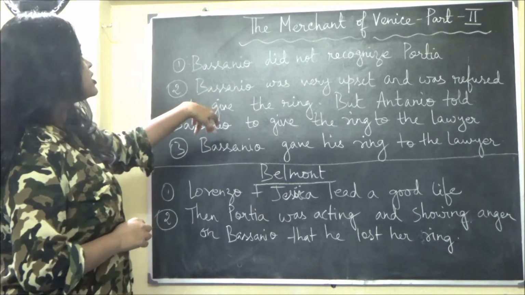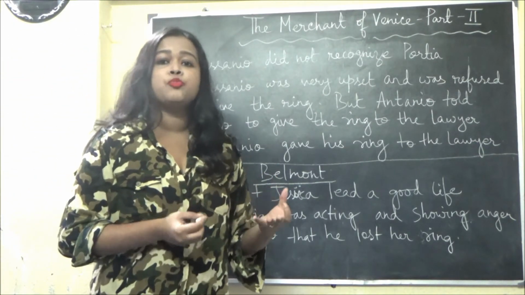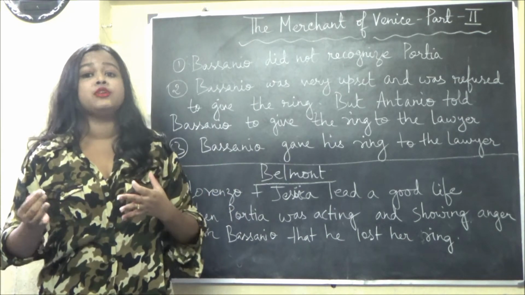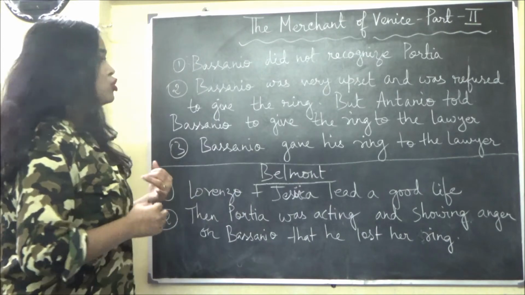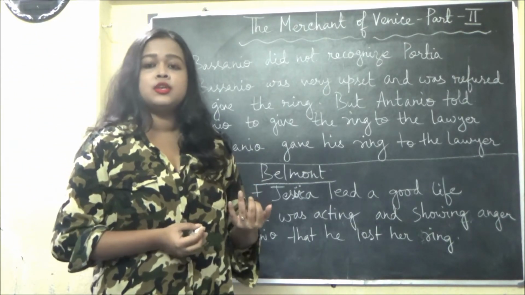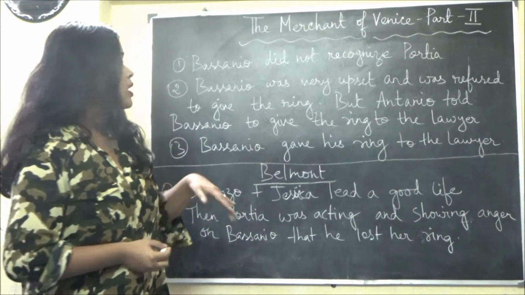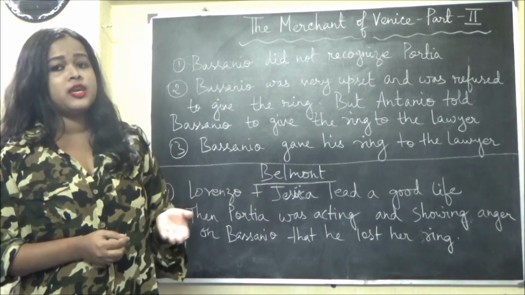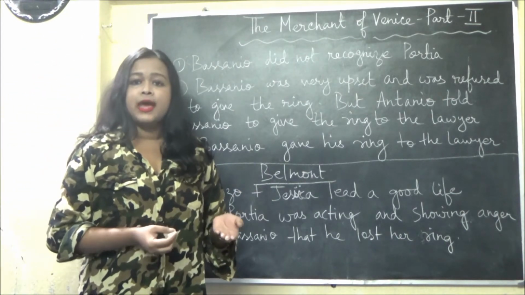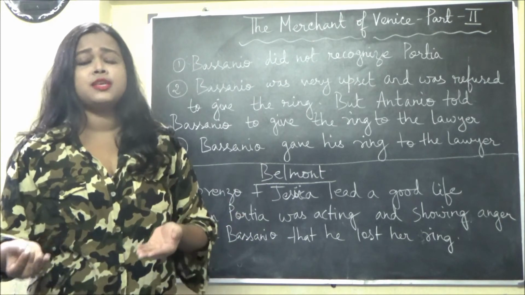Bassanio was very upset and refused to give the ring, because it was Portia's love sign, and she had made him promise never to give it to others. But Antonio, who was Bassanio's best friend, came and said, please give the ring, the lawyer is asking only for the ring.